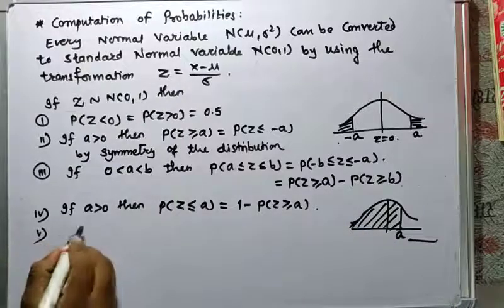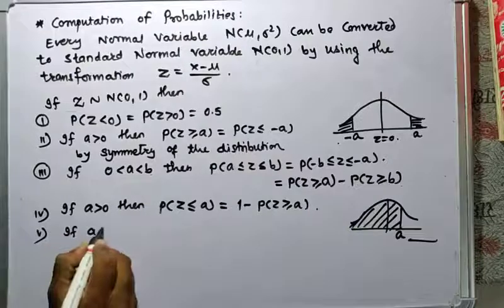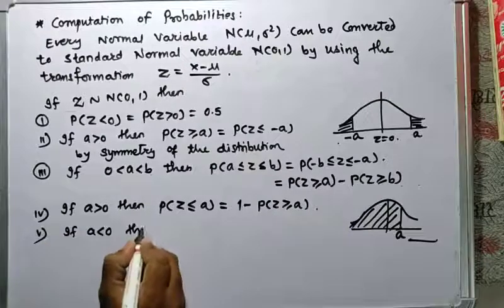Fifth property: if A is negative, then what happens?